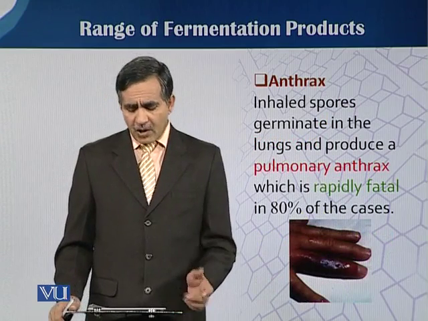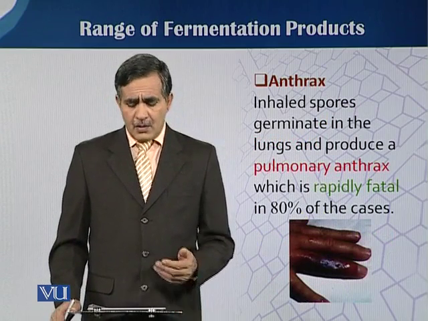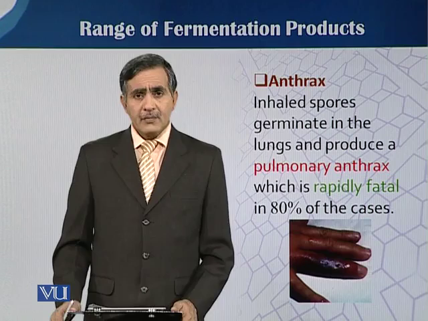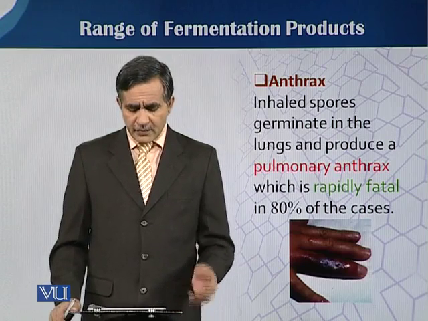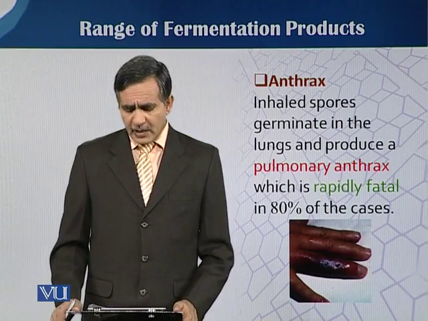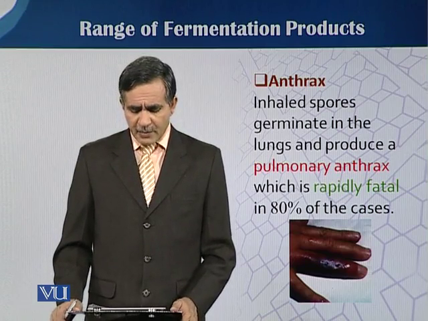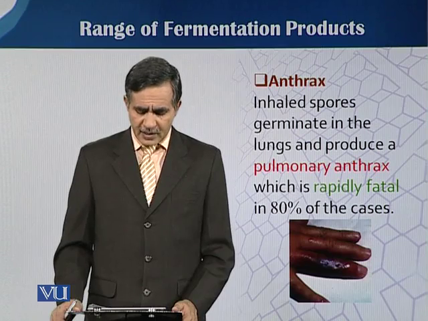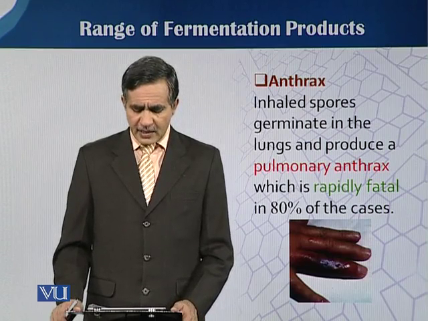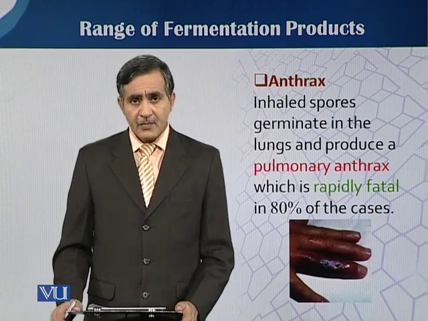When a human inhales Bacillus anthracis spores, they germinate in the lungs and produce pulmonary anthrax, which is rapidly fatal in 80% of the cases.